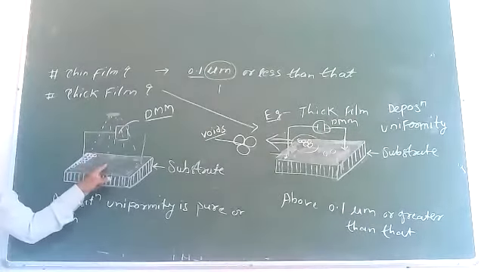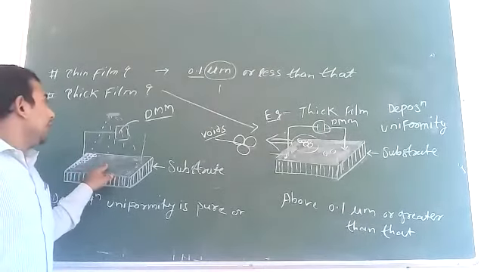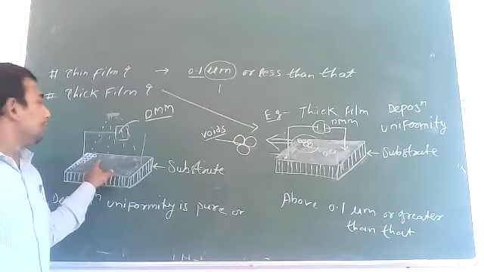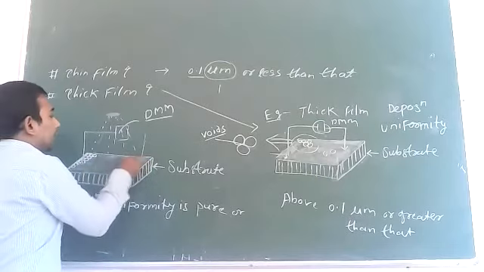Here we can observe a very pure and very better amount of connectivity, because there is no gap in between the two atoms. This is a very uniform layer.